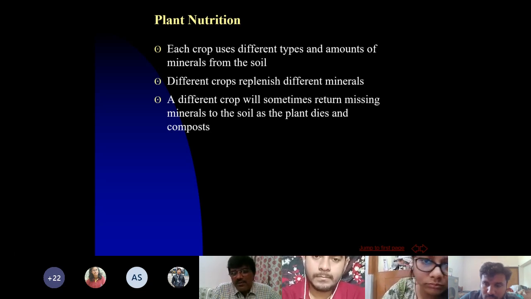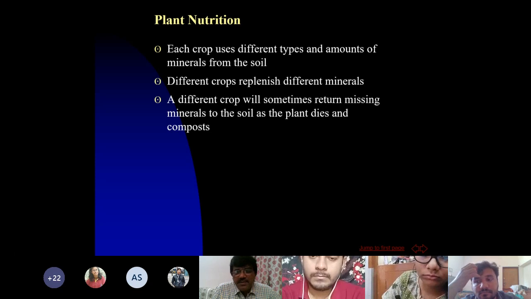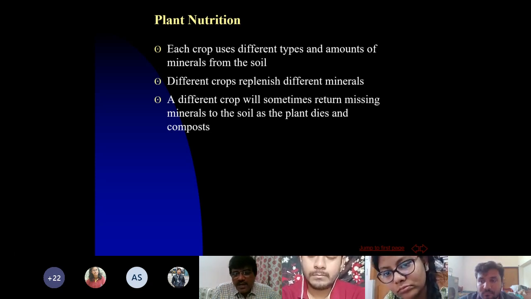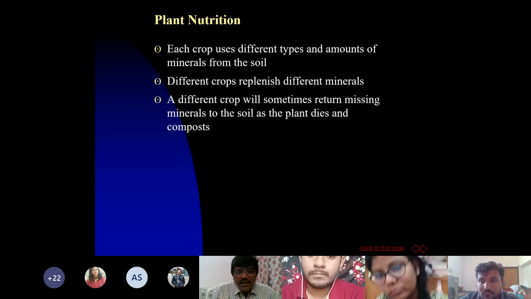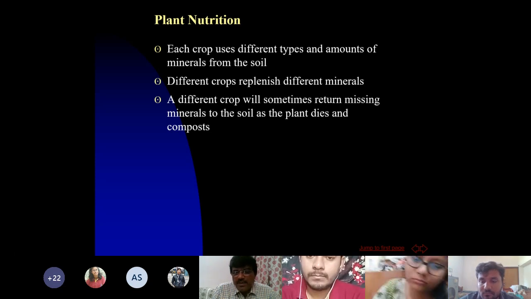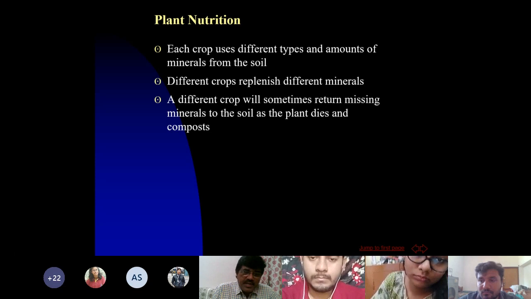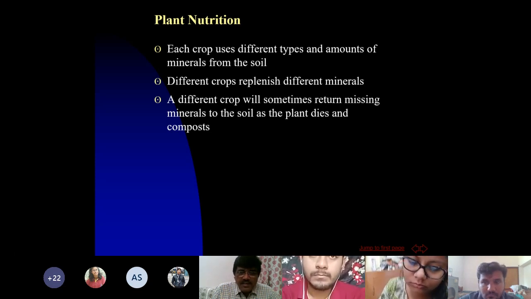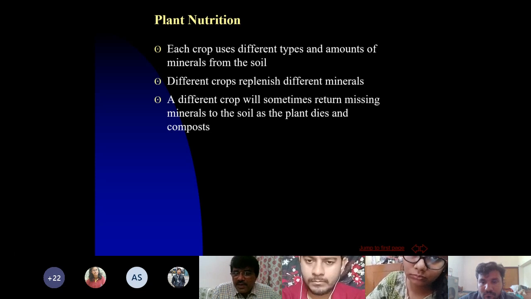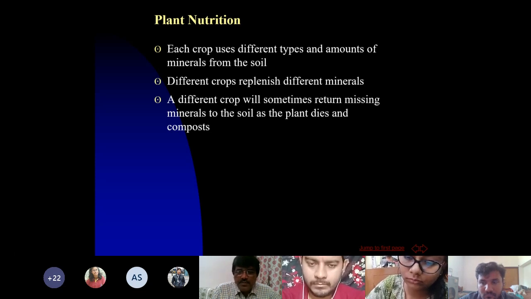So only nutrients from the shallower layer of the soil, maybe 15 to 20 centimeters, will be removed, and nutrients lying beyond 20 centimeters may not be useful to a shallow rooted crop. But if we take a deep rooted crop in the rotation, it will extract the nutrients which are beyond the reach of the shallow rooted crop.